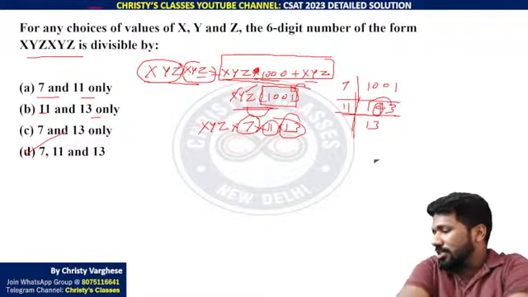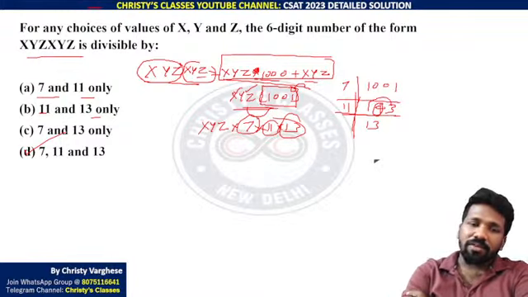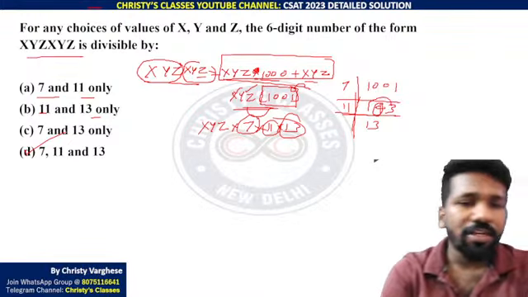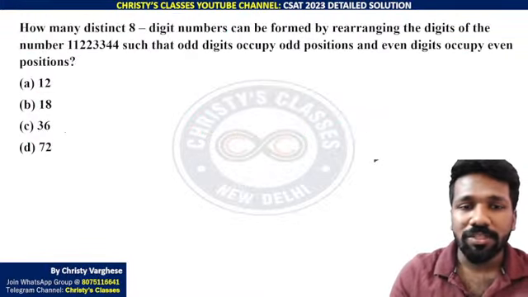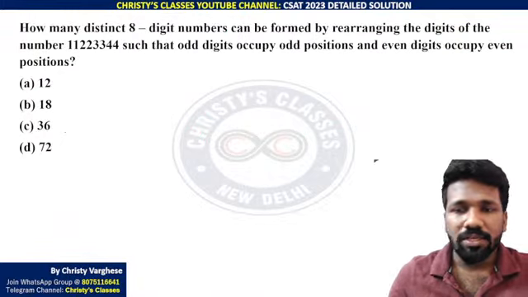Whatever be the digit xyz, 7, 11 and 13 will be factors of xyzxyz. I hope it is clear. Then try the next question.